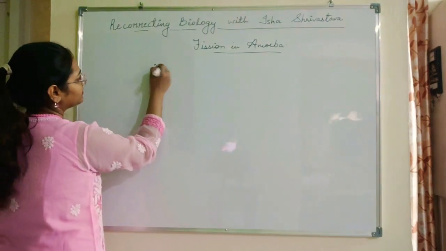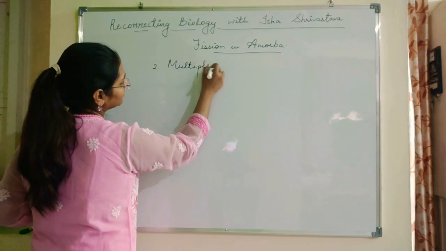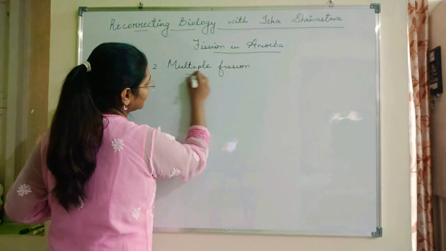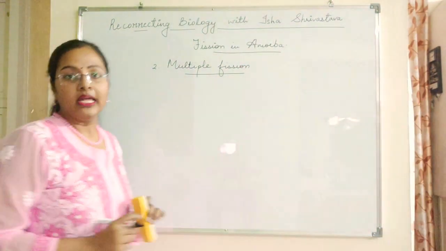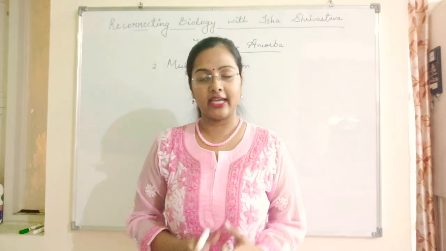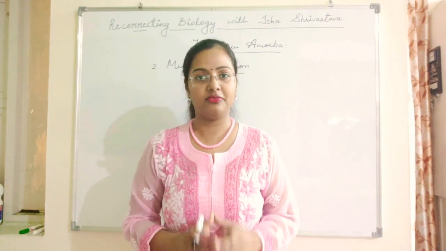multiple fission. This representation of the diagram, or the type of cell division, is slightly different from binary fission.